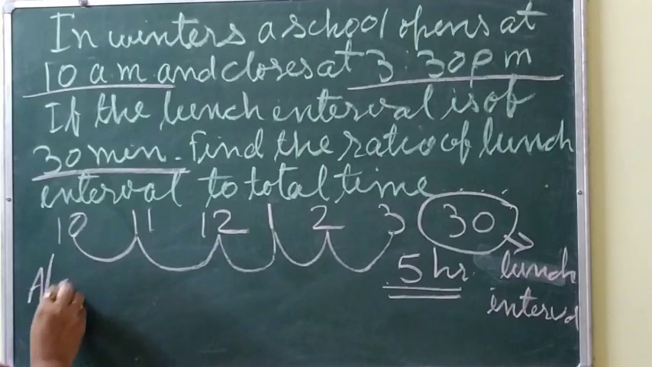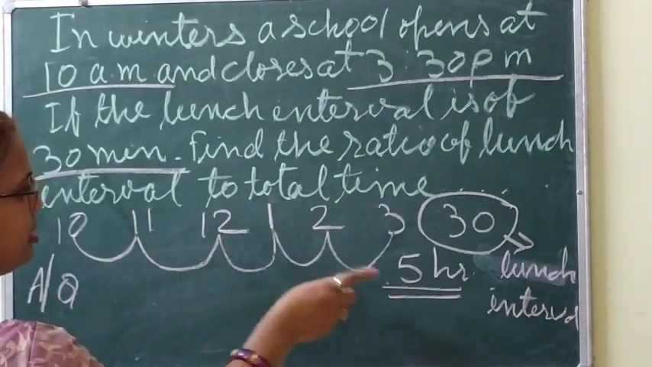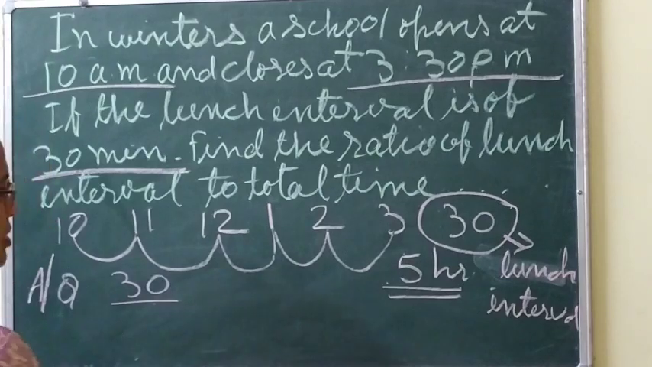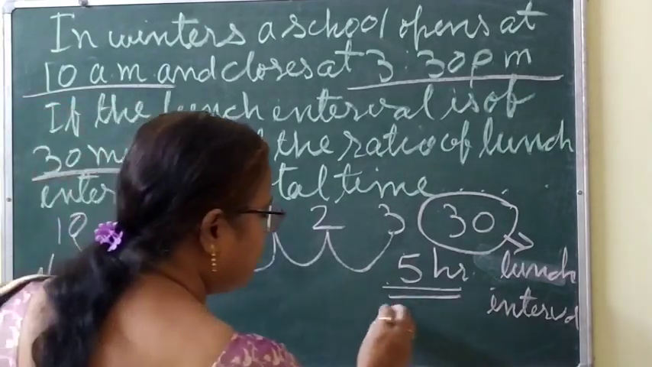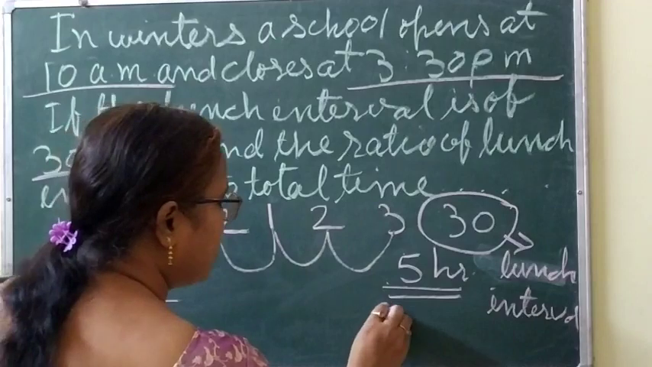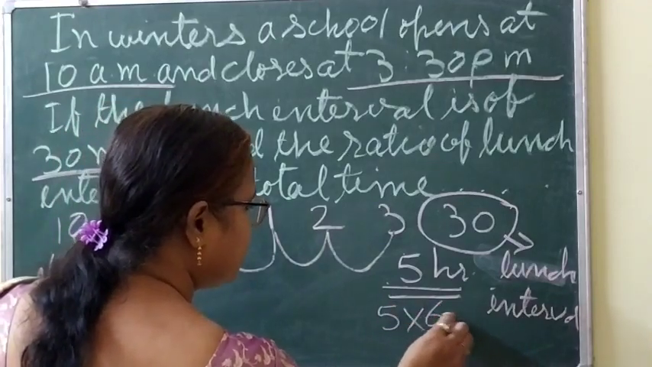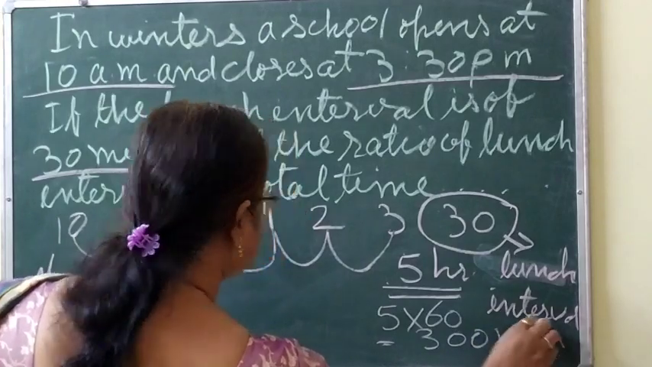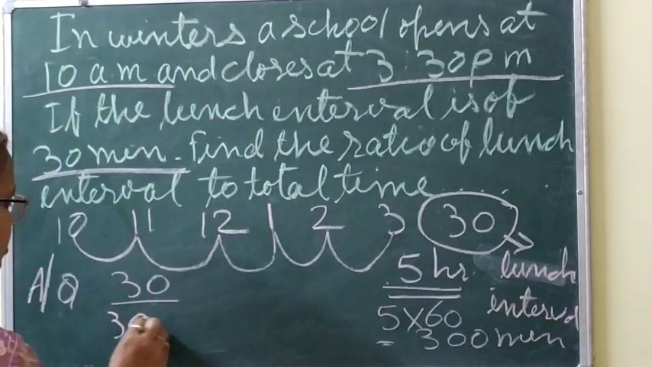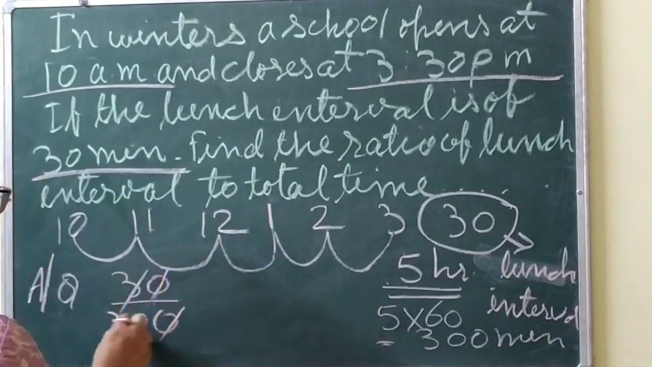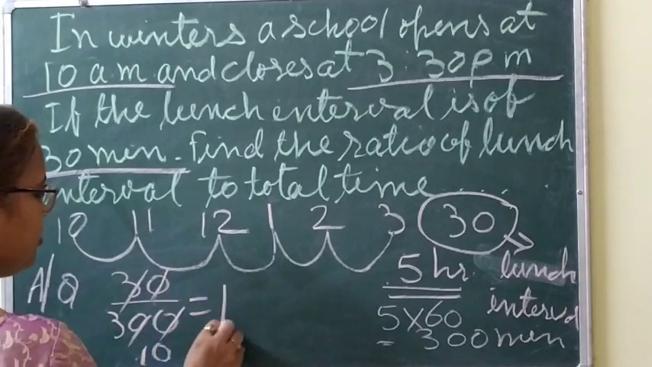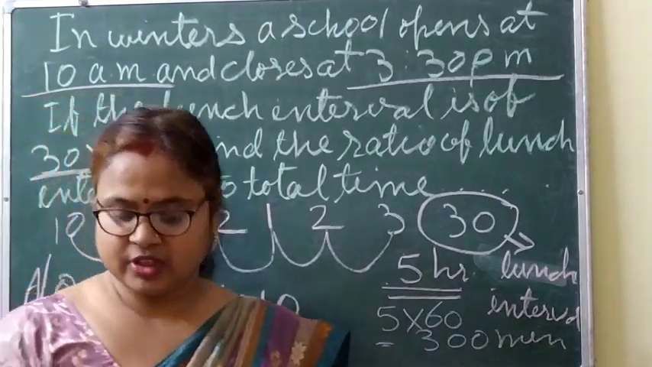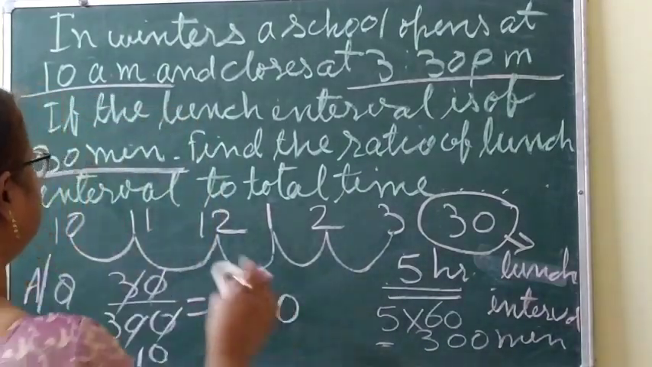So according to the question, what you will write here? Lunch interval is 30 minutes, and 5 hours. 5 hours is equal to 5 into 60, which is 300 minutes. Clear? So here we will write 300 minutes. So 30 to 300, the answer will be 1:10. Clear?